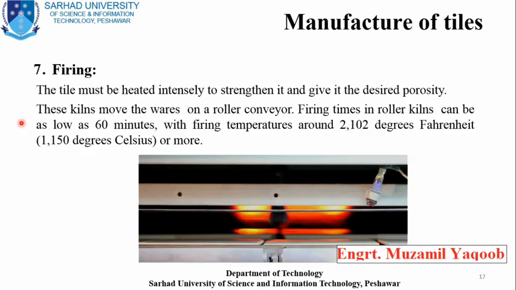The last stage is known as firing, or you can say the burning process. Basically kilns are used in this process, and these kilns move the wares on a roller conveyor. Firing time in a roller kiln can be as low as 60 minutes, with a firing temperature around 1150 Celsius or more. So this was all about the manufacturing process of tiles.